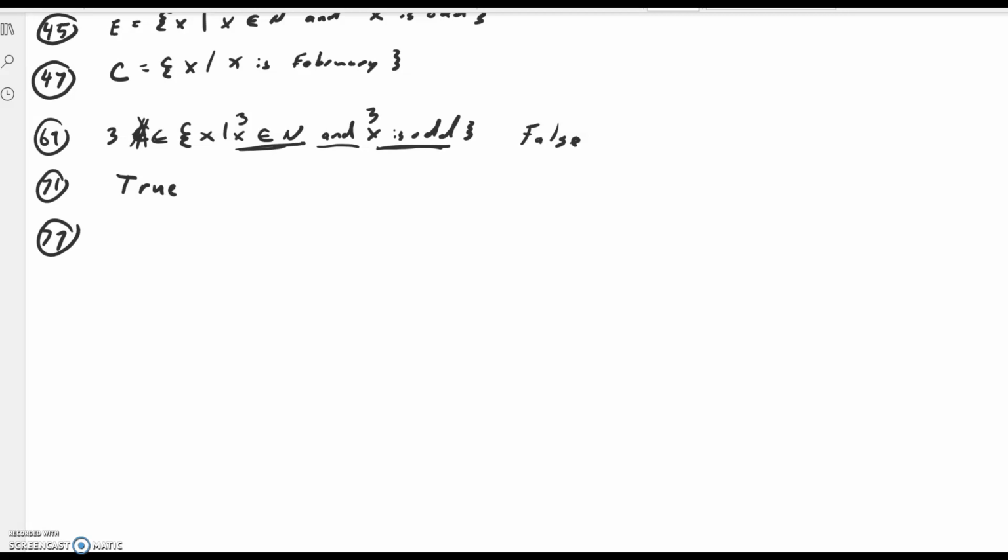Problem 77, we've got lion, tiger, monkey in one set, tiger, monkey, lion in the other set. The sets have exactly the same members. They're in a different order, but that doesn't matter. They have exactly the same members, so those sets are equal. But since they have exactly the same members, they also have exactly the same number of elements, in this case 3, so they are equivalent. So the best answer to this question is that they are both. These two sets are both equal and equivalent. Of course, if they're equal, they have to be equivalent.